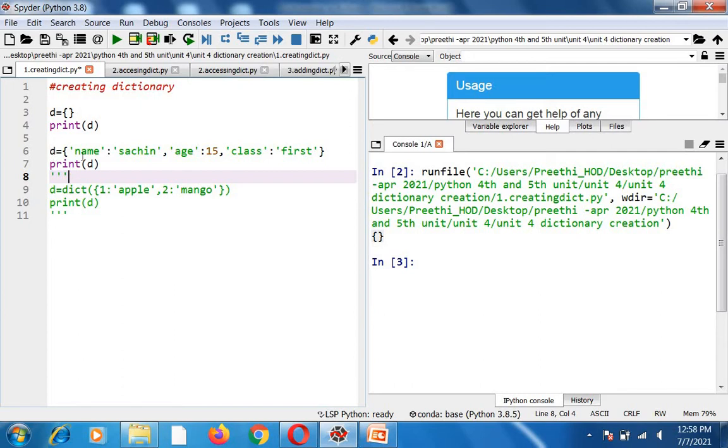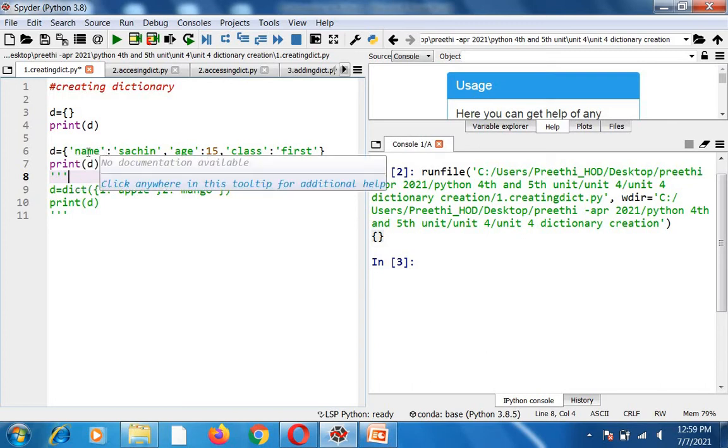So here what I have done is I have created 3 elements inside this dictionary with a key and also a value. The key over here is name and the value is Sachin. The next element's key is age, the value is 15, and the key is class and the value is first. So here you can see that the keys and the values can be strings, or integers, or floating point numbers.